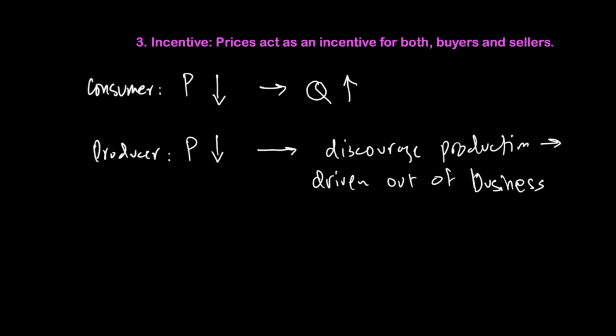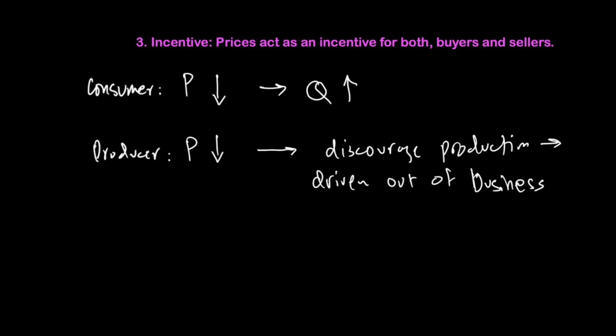At the same time, when the demand is going up and the price goes up, the producer will have an incentive to produce more. But from a consumer perspective, if the cost goes up and that's why the price is going up, he may react to it by buying less.